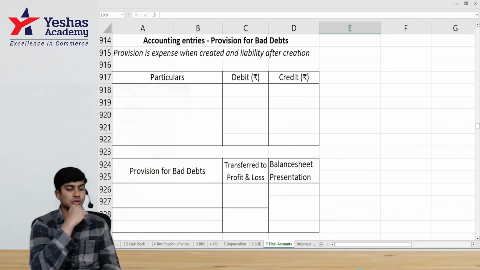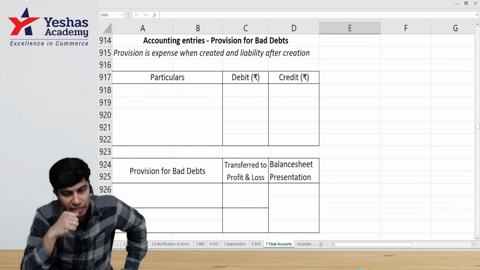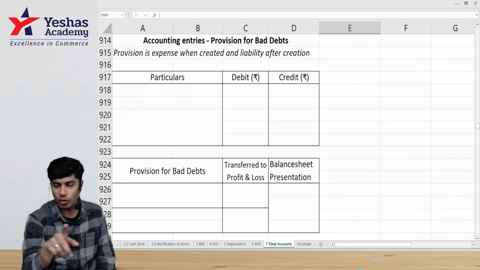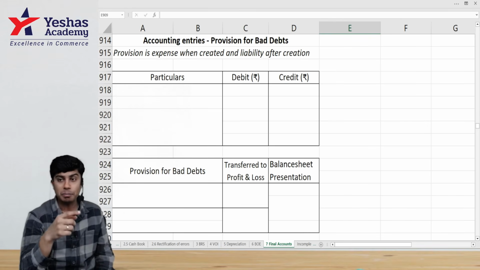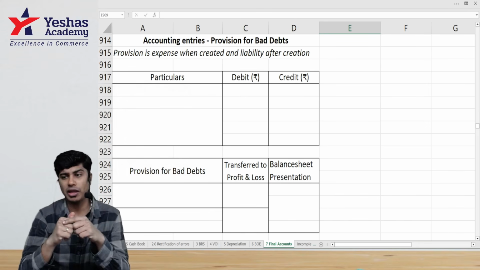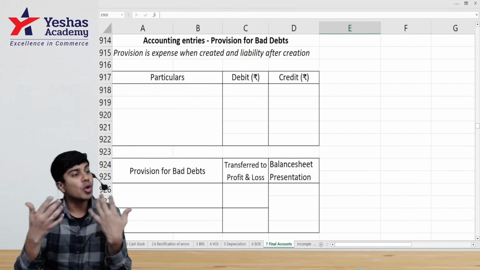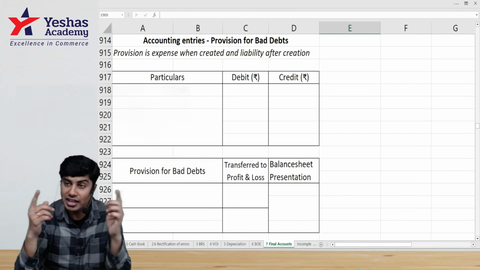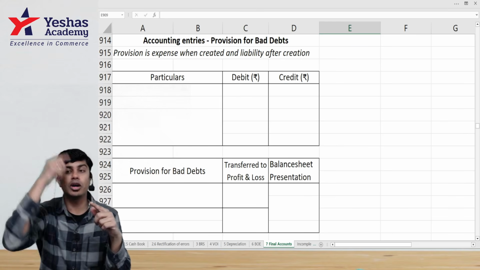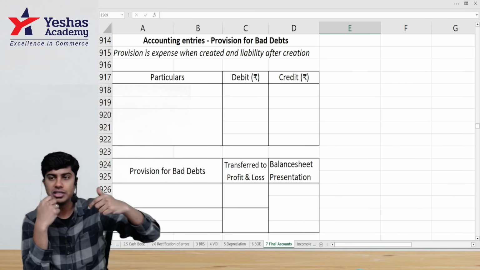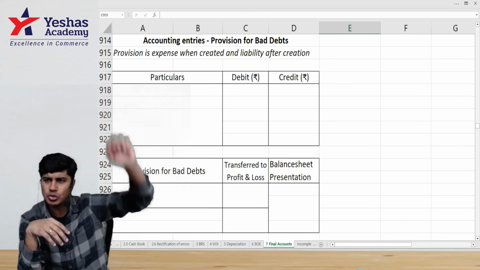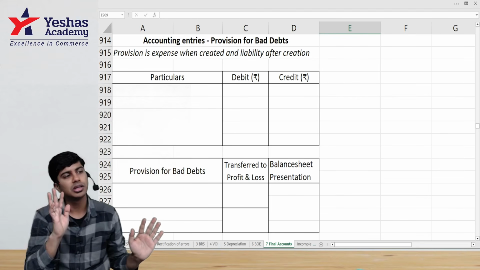The next topic is provision for bad debts. Like I mentioned before, bad debt is when a customer says that he will not pay money. On the other hand, in the case of provision for bad debt, the customer has not told that he will not pay, but you have started thinking that the customer might not pay, and that might result in loss in the future. But conservatism says, hey, don't wait till future, record it now only.